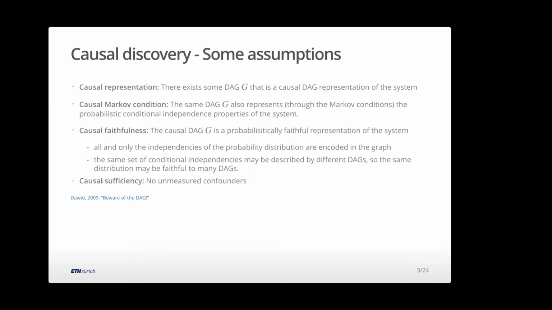And the main one, the one we should always worry about in real data, is causal sufficiency. That in our network, we have every measured variable that has any effect on the other ones. So there's nothing hidden, there are no unmeasured confounders. And of course, in real data, this is the one that's most unlikely to hold. There's always something you've not thought of or not accounted for, and this can completely mess up all your causal reasoning.